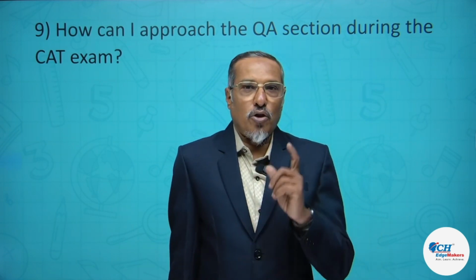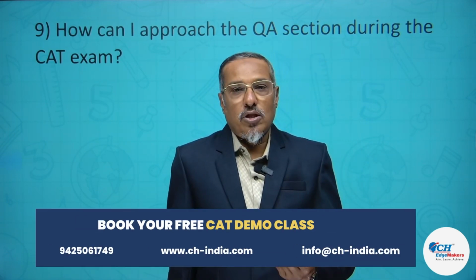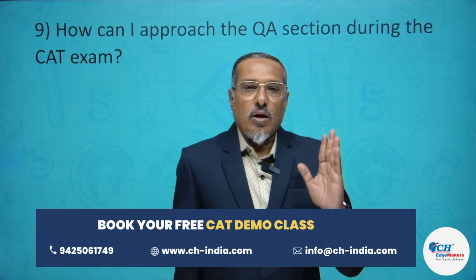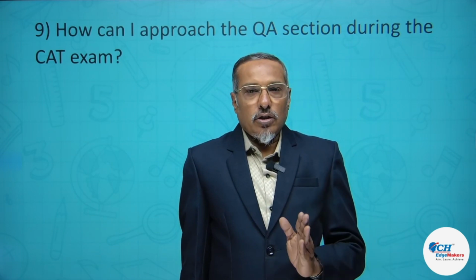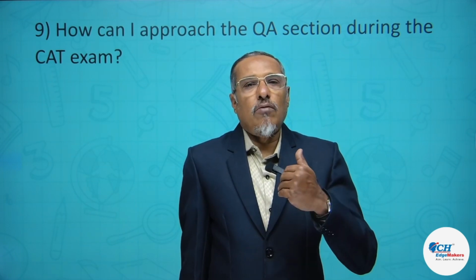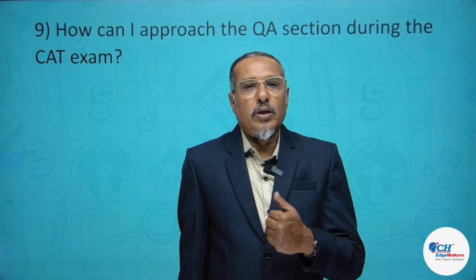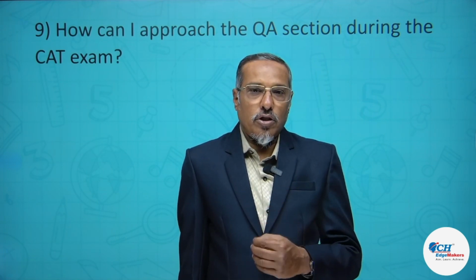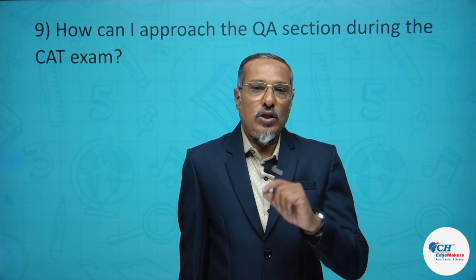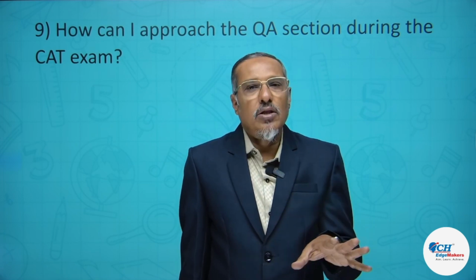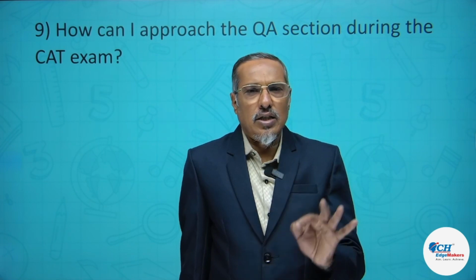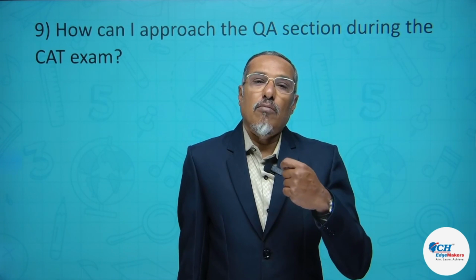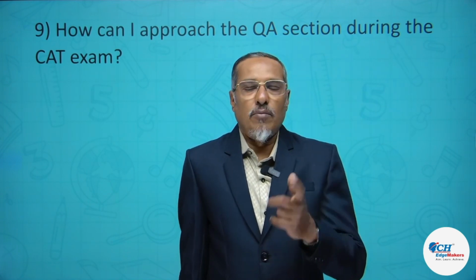Now strategy, the important thing is how to approach this particular section. There are two different strategies. Number one, start reading the question and solve it if it can be solved within 1 minute. We call this particular type of question an A-type question. Now what are the A-type questions? Number one, the questions which you have already solved sometime during your preparation, exactly similar questions. Number two, the questions which can be solved within 1 minute by using some standard formula or by the elimination method.